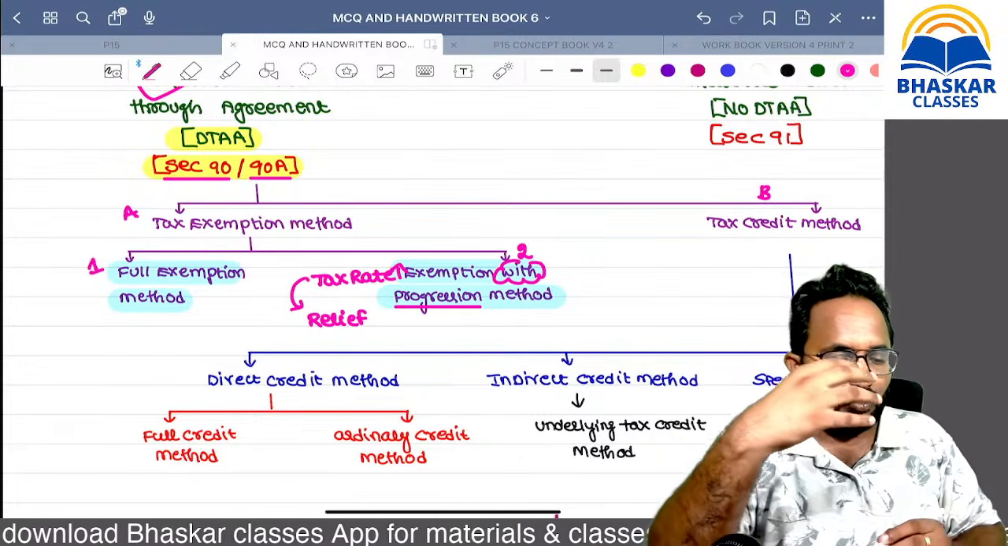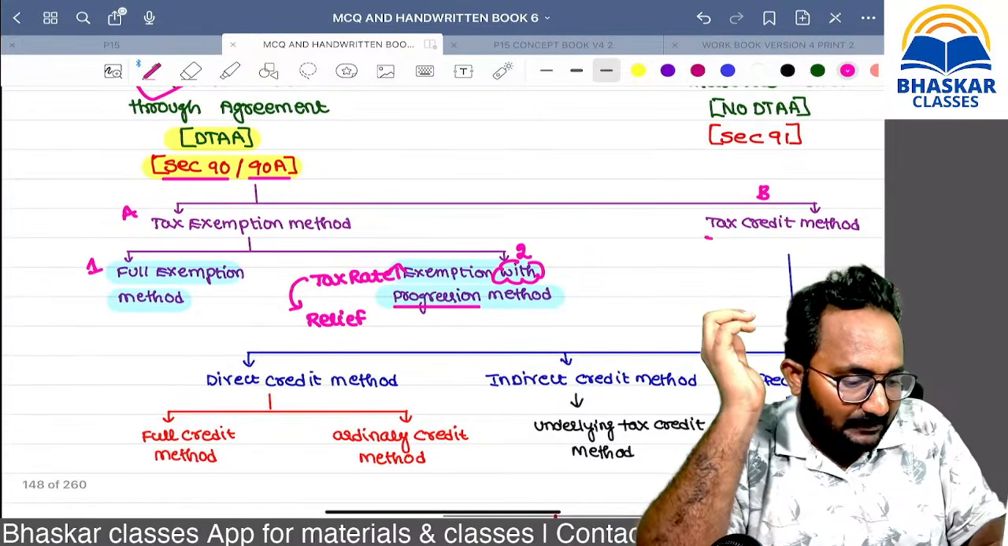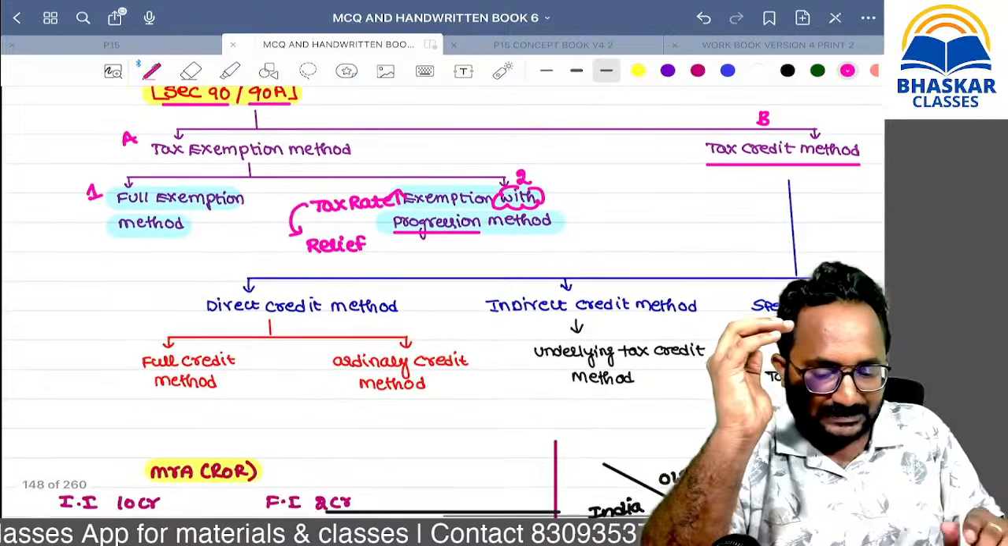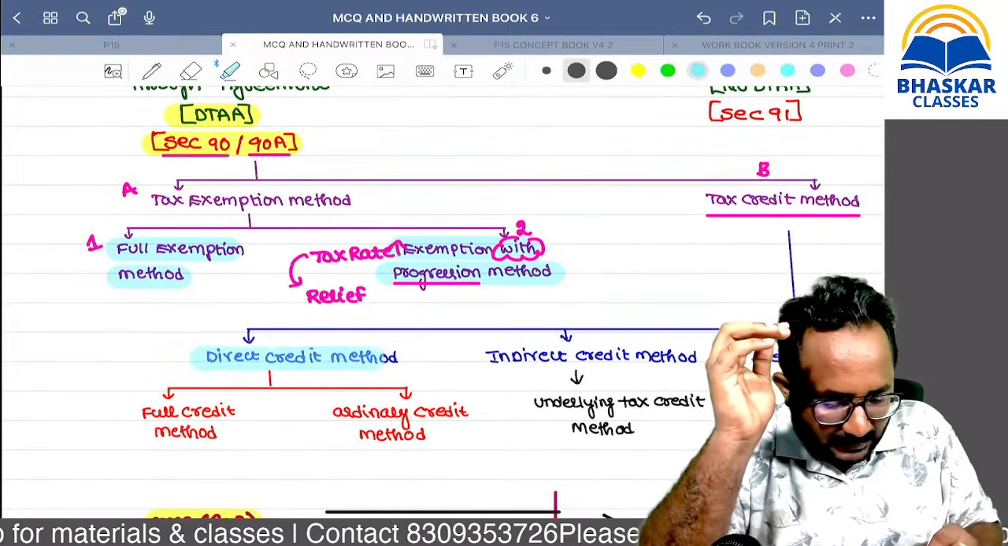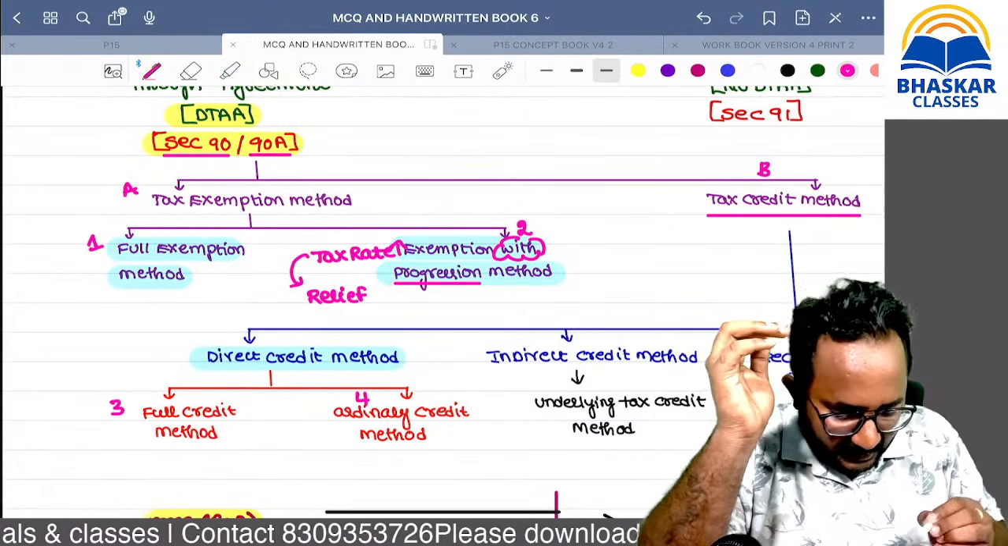Yes, are you clear? No. Next one, the tax credit method. Credit means we can deduct whatever tax you pay. Now we can take the direct credit method. Under that we have the full credit method and the ordinary credit method.